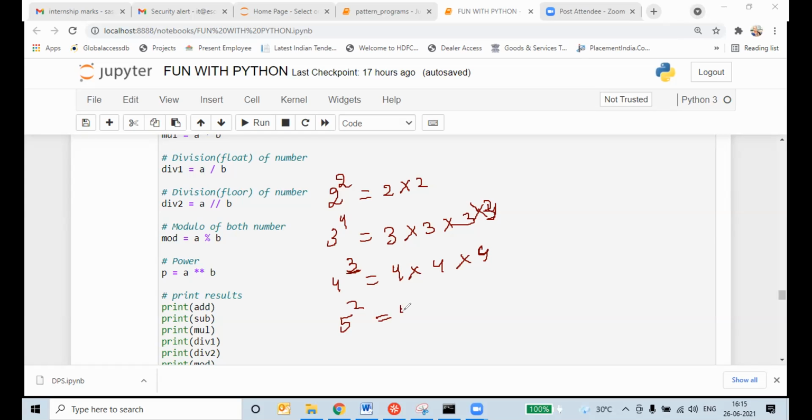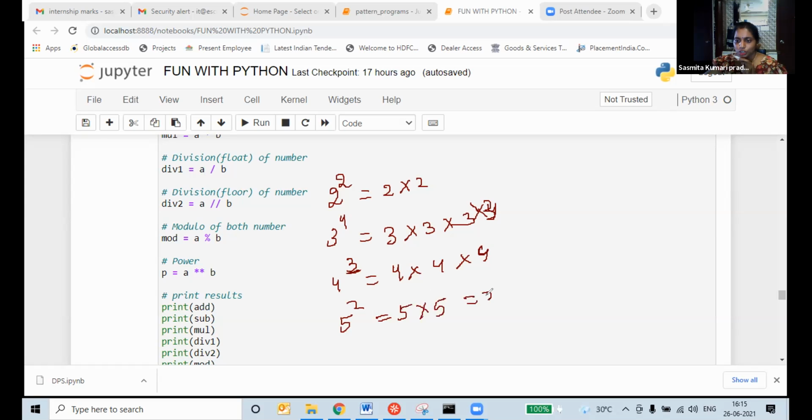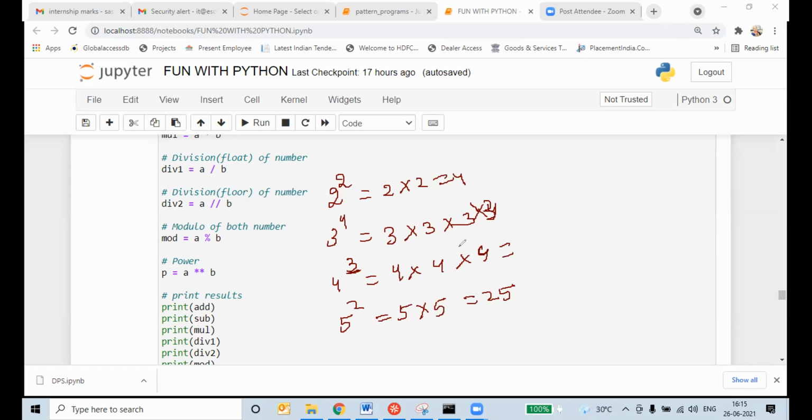If I write 5 power 2, tell me what the answer we will get? 5 multiplied by 5. 5 5 is how much? 25. Answer will come 25. 2 2 is 4. 4 4 4 is how much? 4 multiplied by 4 multiplied by 4. Anyone can tell me the answer? 4 4 is 16. 16 4 is 64.